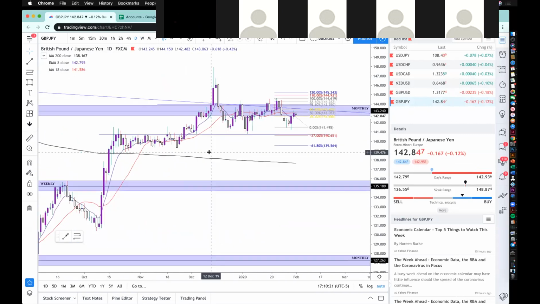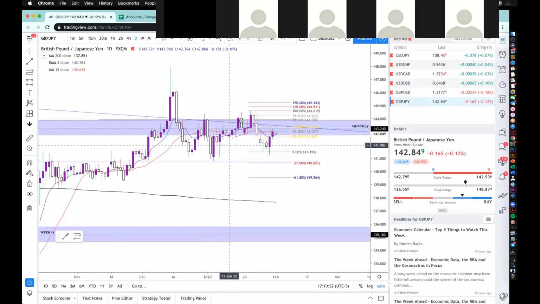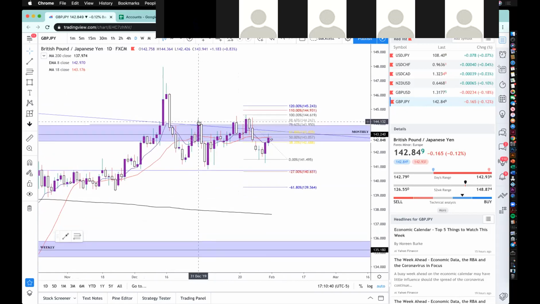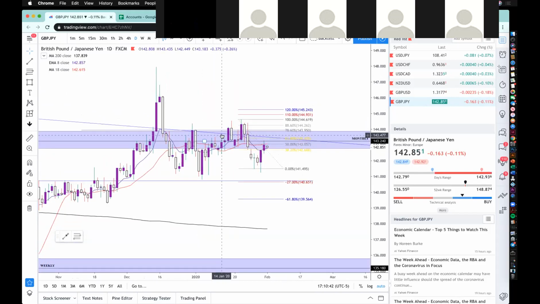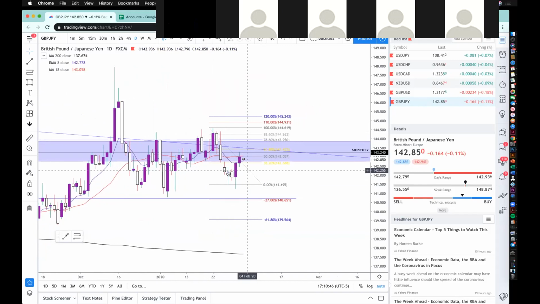On the daily, we have pretty much uptrend structure highs, the same thing we've been going over the last couple of weeks. We have this high, this higher low, this high, and we've just been consolidating within this range. We haven't been able to break above this 144.050 level or 144.100 at all. Right now, we are actually retracing.